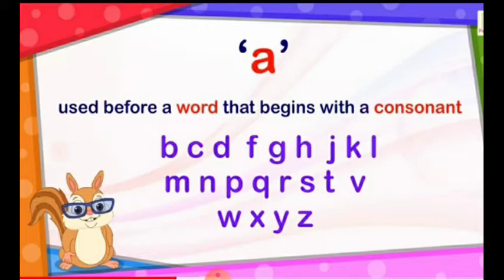That is B, C, D, F, G, H, J, K, L, M, N, P, Q, R, S, T, V, W, X, Y, Z. So if any of the word start with these consonants, we use A before them. कोई भी word अगर consonant से start होता है उसके साथ हम क्या use करते हैं? We use A with them.